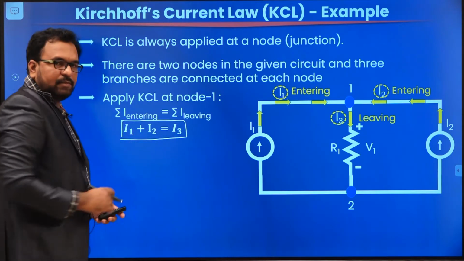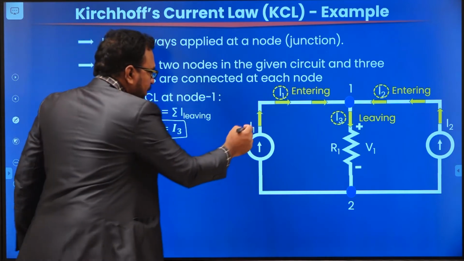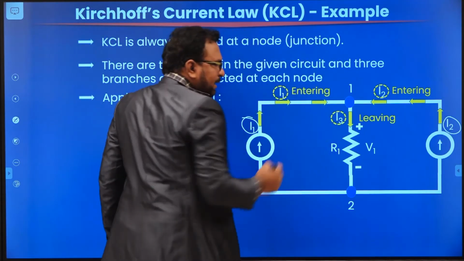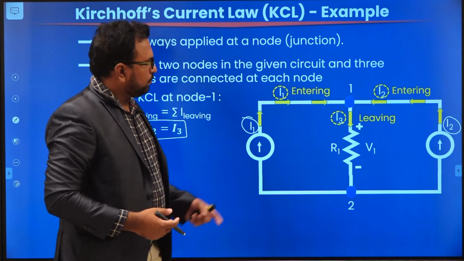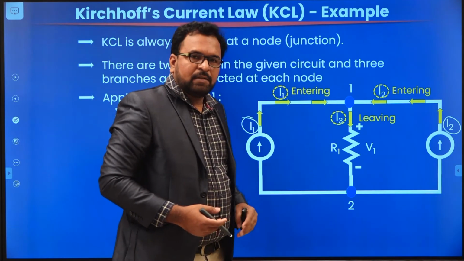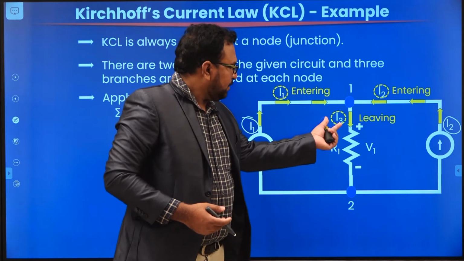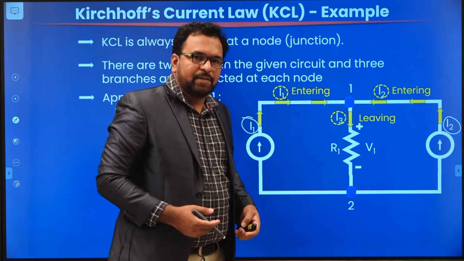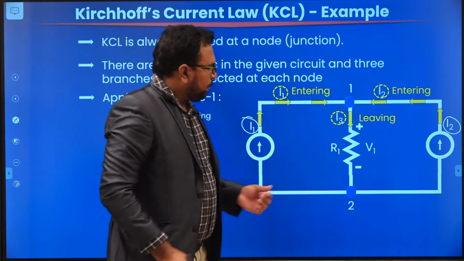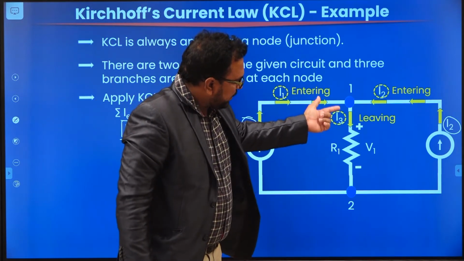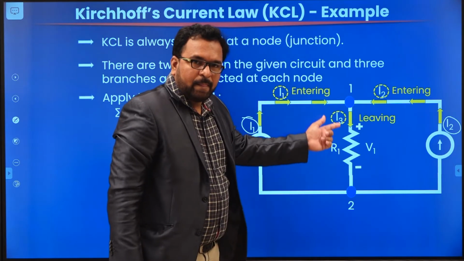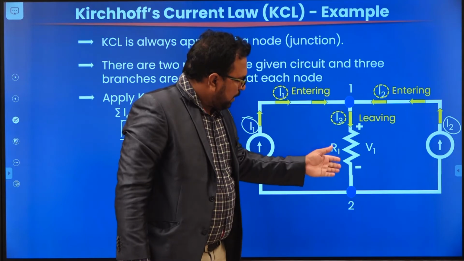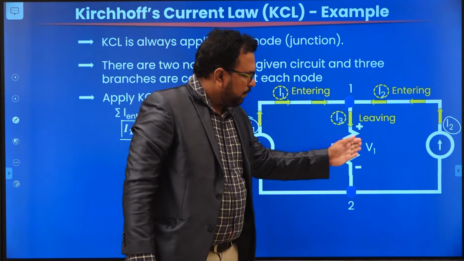In this expression, what are the values we know? We know I1 and we know I2. But what is this third current I3? That we don't know. We have assumed that the current is leaving, and this is an assumption. This is a variable quantity that we don't know. Now how will you calculate I3? I3 is the current going into R1. Since the current I3 is going into the resistor R1, we already know the resistance value and V1.